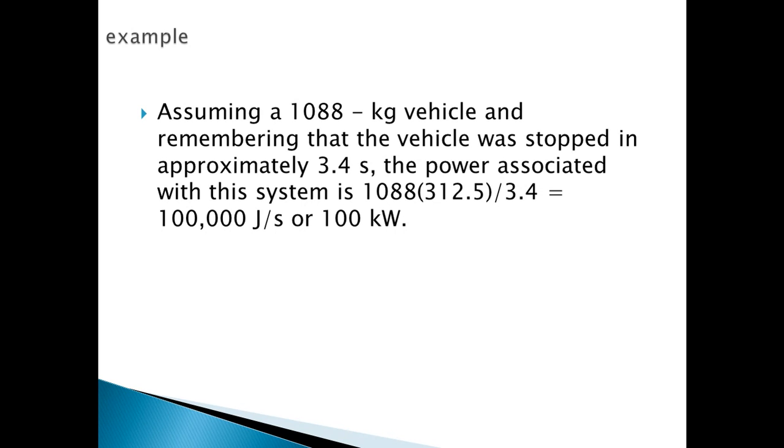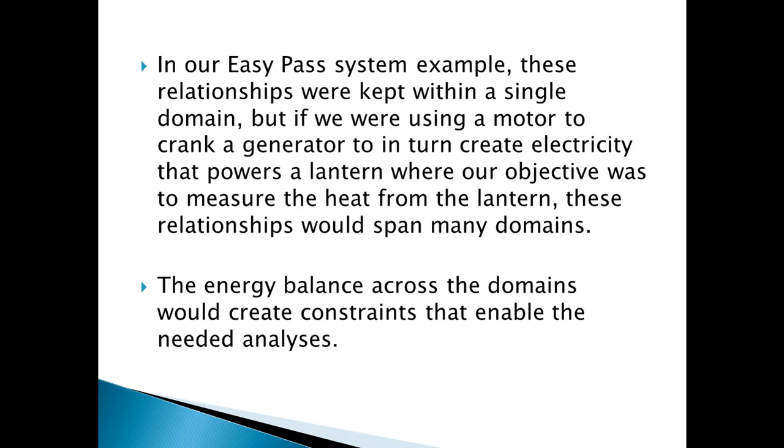So in our easy pass system example, these relationships were kept within a single domain. But if we were using a motor to crank a generator to in turn create electricity that powers a lantern, where our objective was to measure the heat from the lantern, this relationship would span many domains. The energy balance across the domains would create constraints that enable the needed analysis.